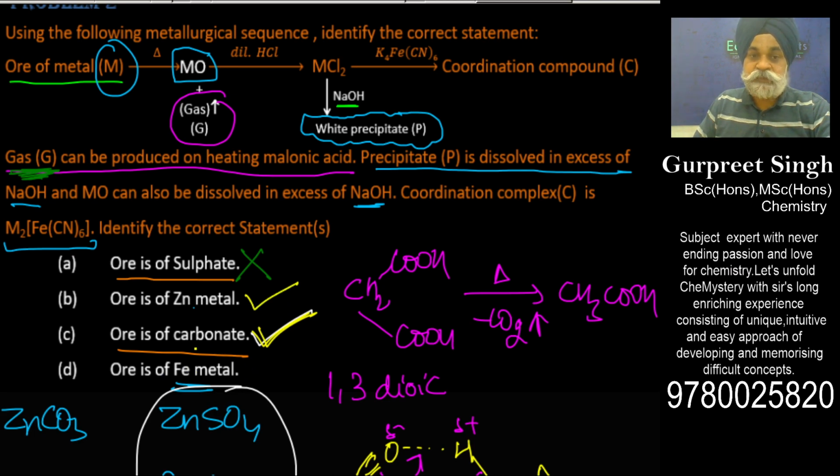It would not be of iron, because the iron hydroxide would precipitate and on excess would not dissolve to give a white precipitate, nor would it react with this complex to give a cationic exchange, but it would turn the solution into Turnbull's blue or Prussian blue type of color. So this is again a very interesting question.